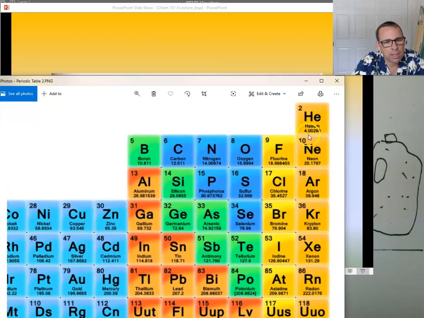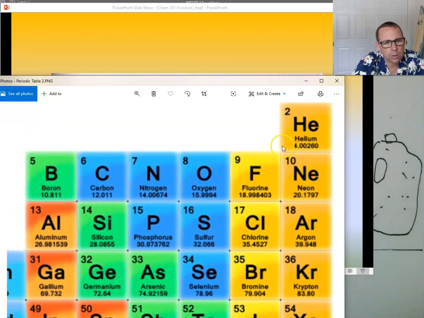Here's helium, 4 grams to get a mole of it. Here's carbon, 12 grams to get a mole of it. We can see 4 and 12, carbon is 3 times more massive than helium.